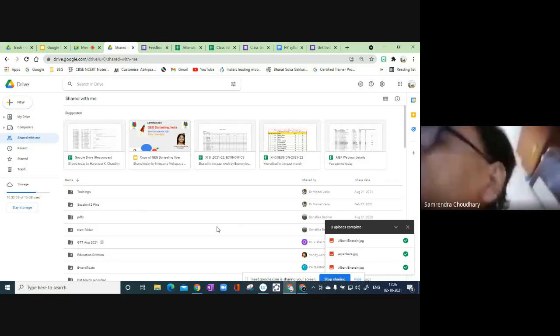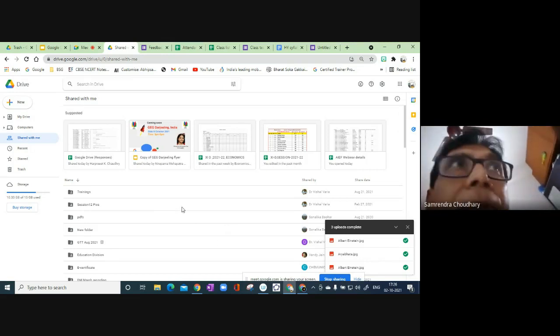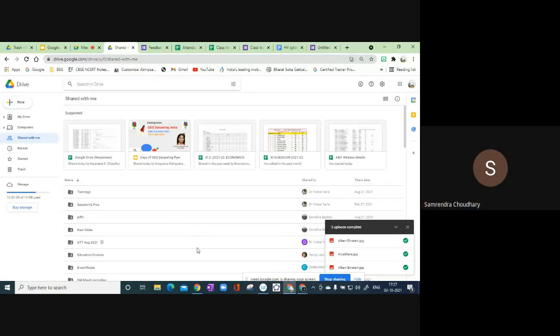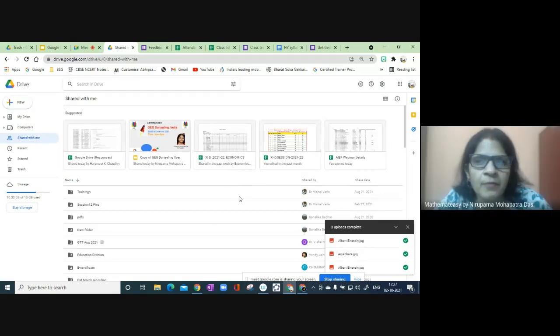Yes, sir, it can be done on a laptop, but can it be done on an Android mobile? Because on Android mobile I cannot download. I think there are some restrictions on mobile.